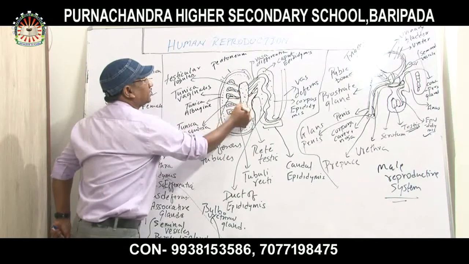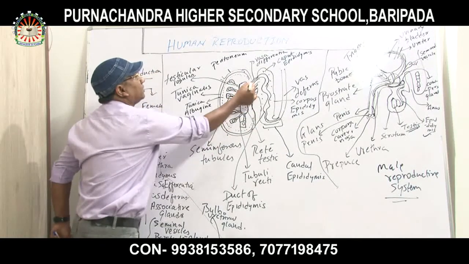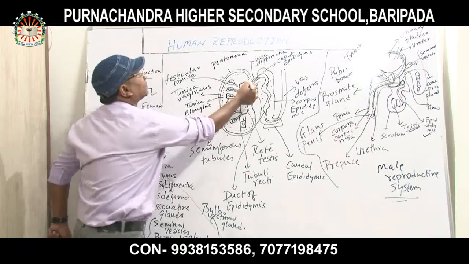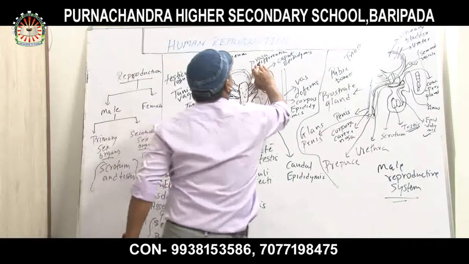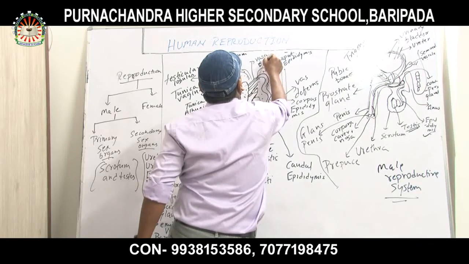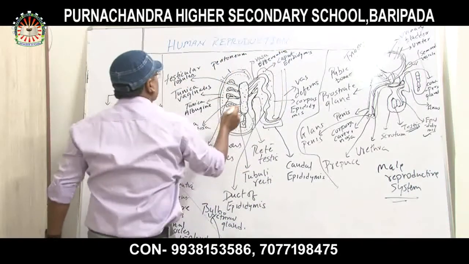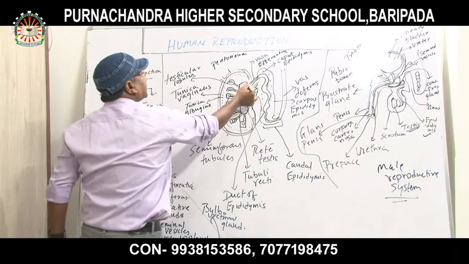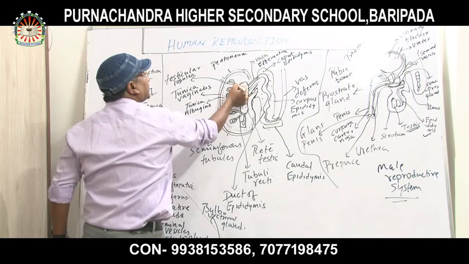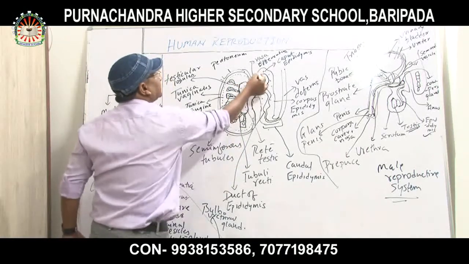This is the chamber associated with the tubuli recti along with the vasa efferentia, not vasa deferentia. Clear?